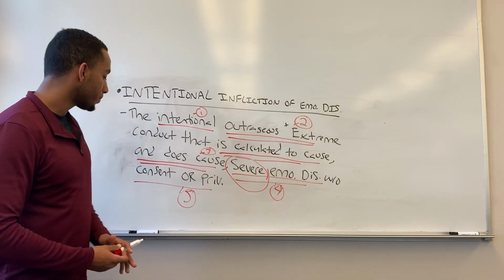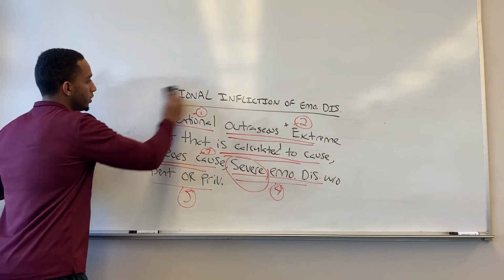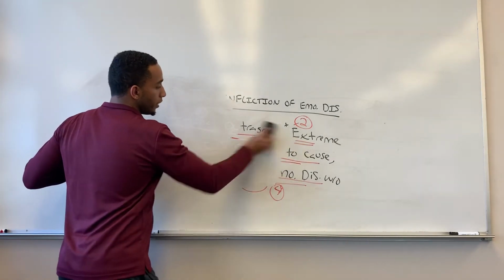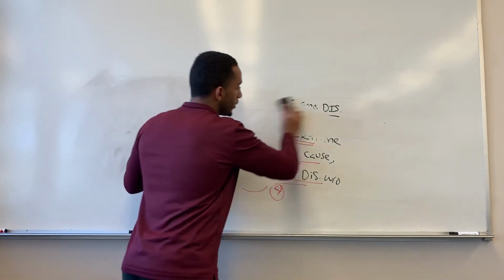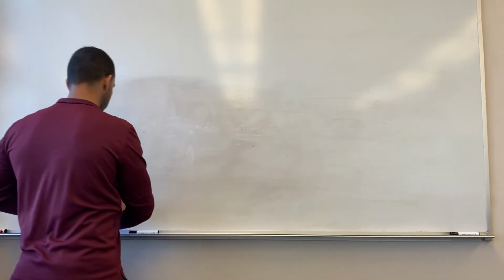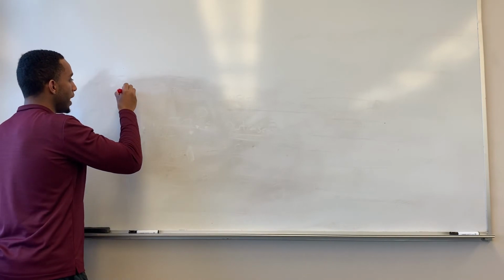Just an example. The big thing to know about this one is the severe emotional distress piece of it. It has to be severe. So let's get into trespass to land.